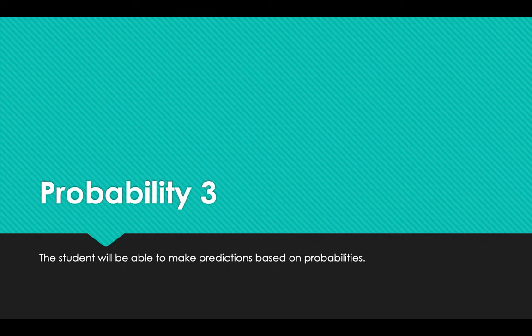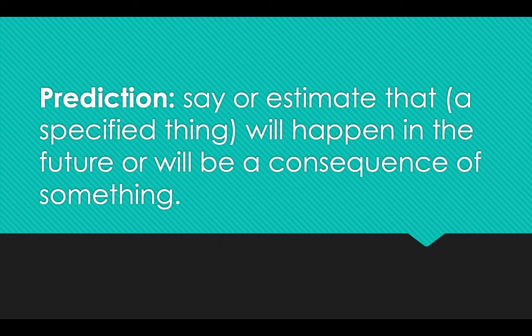But today, this is going to be our third lesson, probability, and we're going to make predictions based on probabilities, okay? This is probably a skill that you've talked about in middle school. I don't think it should be too difficult. In case there's any confusion, prediction is to say or estimate that something will happen in the future. So I predict we won't have school tomorrow. No, that's cheap. But we're going to be predicting things based off probability. So feel free to pause this to write this down.